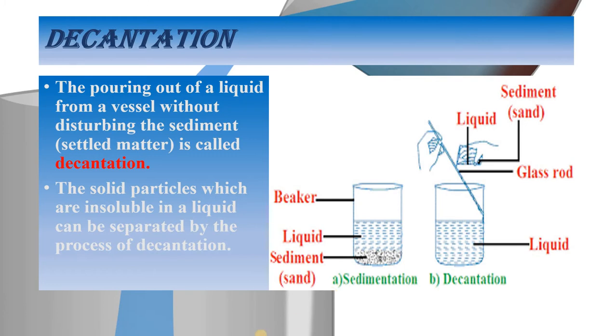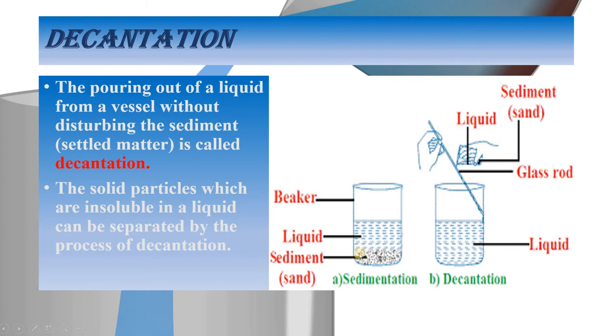Here you see the sand and water taken in a beaker. It contains sand particles scattered throughout the water. Now you allow this mixture of sand and water to stand undisturbed for some time. On keeping this undisturbed for some time, you will find the heavier sand particles settle down at the bottom.